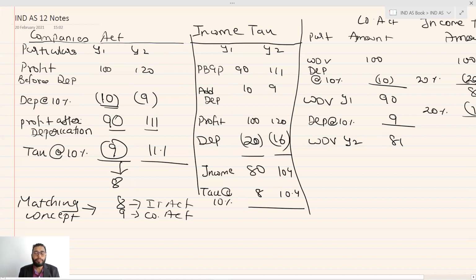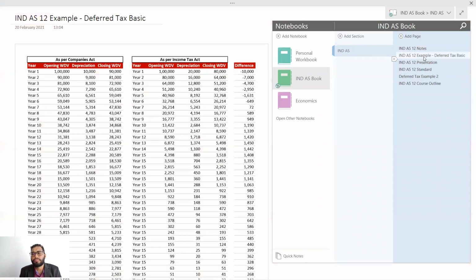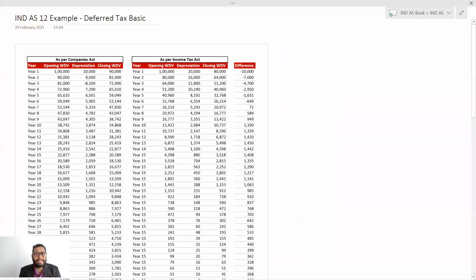Okay. And now, why is it known as deferred tax? I'll explain you with one more example. I'll extend this example, let's say. See, in this case, what I have done is I have calculated depreciation of 1 lakh rupees. Asset value is equal to 1 lakh. Companies Act depreciation is at 10% and Income Tax Act depreciation is at 20%.